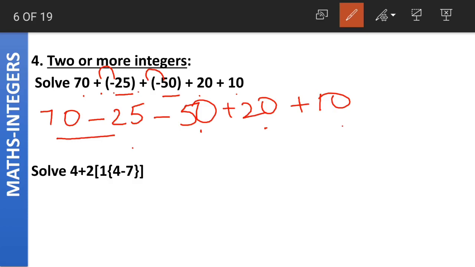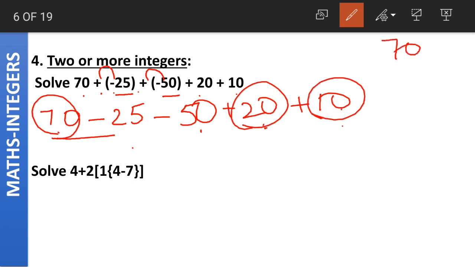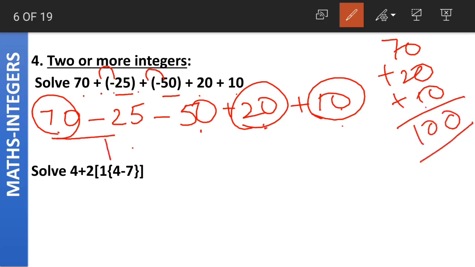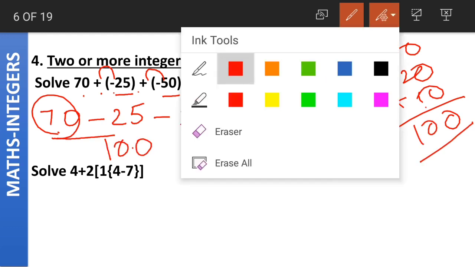So what we should do is, we have to take out the positive numbers and add them up. 70 plus 20 plus 10. What will the answer be of 70 plus 20 plus 10? 0, 7 plus 2 is 9, plus 1 is 10. 100. The sum of positive integers is 100.